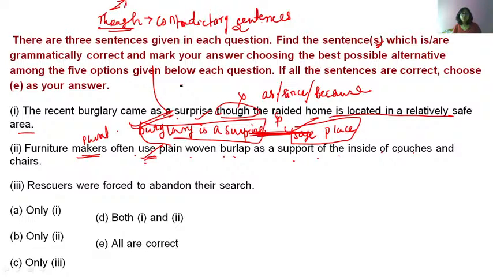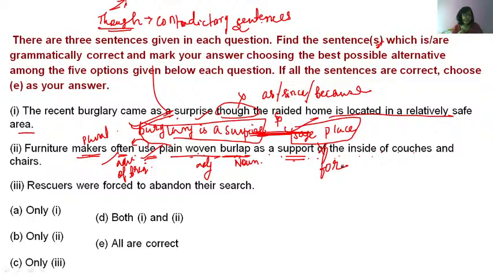So now, okay. Also an adverb of frequency. An adverb of frequency comes before the verb, right? Okay, so this is correct. Often use plain woven burlap. Okay, this is a noun and this is an adjective. As a support of the inside. So whenever you have support, it should be followed by for and not of. Support for the inside of couches and chairs.